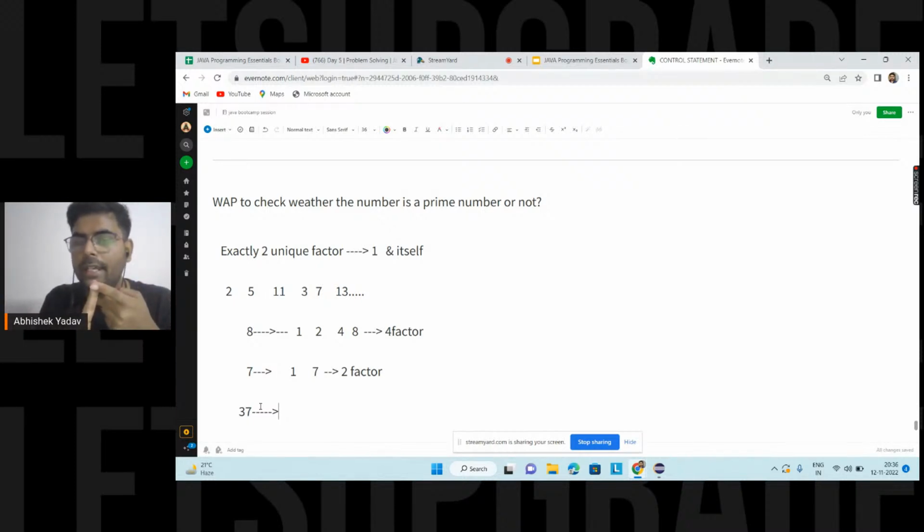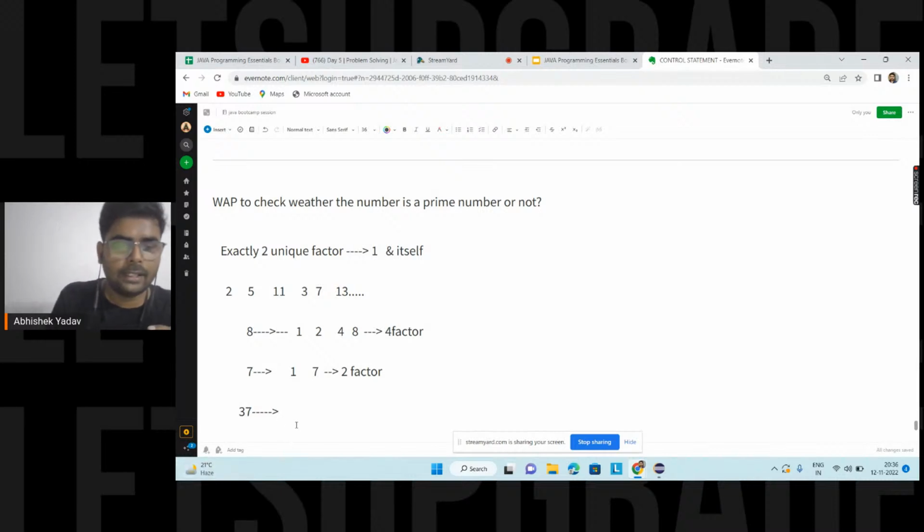1 is a factor of 8, that is, if I divide 8 by 1, then it is divisible. 2 is a factor of 8. 4 is a factor of 8. 8 is a factor of 8, right, everyone? So that's why these are what? Factors, right? So they are correct here.